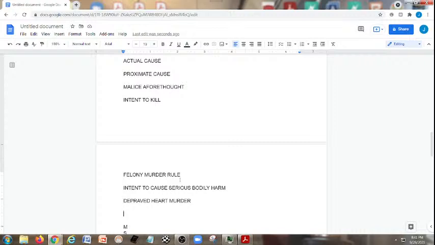Okay. Then we want to make sure not to forget about talking about manslaughter. But manslaughter comes in two versions: voluntary manslaughter and involuntary manslaughter. The voluntary manslaughter does not seem to be present here. We don't have a heat of passion argument. We don't have any imperfect self-defense or any of those things that might bring about voluntary manslaughter. We do have, in our possible argument, a mitigating factor for involuntary manslaughter.